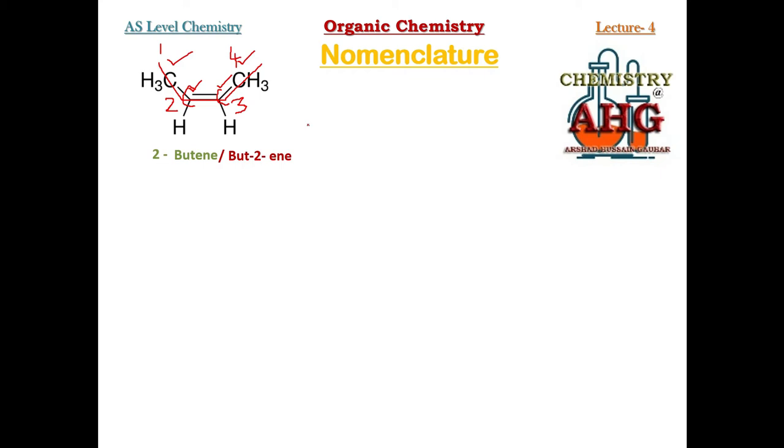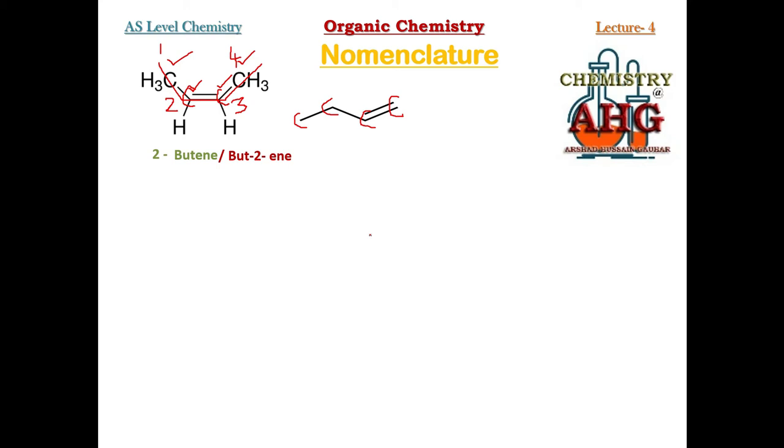Now try to understand this and try to name this next member of the alkene family. This time I have given you the skeletal formula. Give it a try. Okay students, if you have written the name, how many carbon are in the straight chain? There are 4 carbon: carbon, carbon, carbon, carbon, and they are having a double bond. So this will be butene. But for 4 carbon, for double bond, ene, butene.